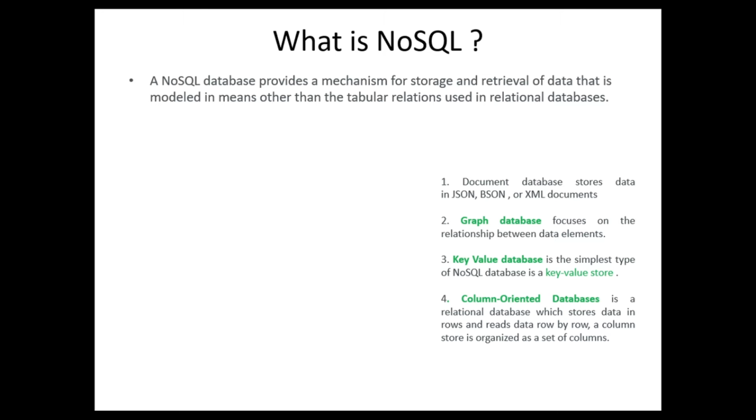When we talk about NoSQL, we need some types of databases which support NoSQL. What kind of databases do we need to build in order to support NoSQL? We have the document database. Basically, it stores data in JSON, BSON and XML documents.